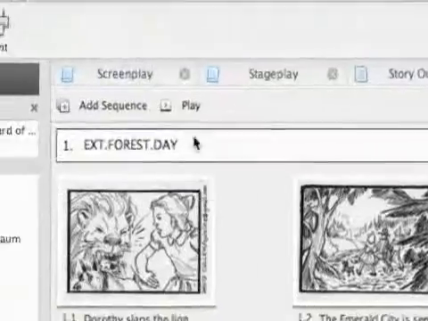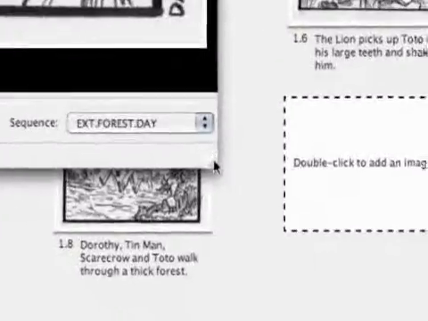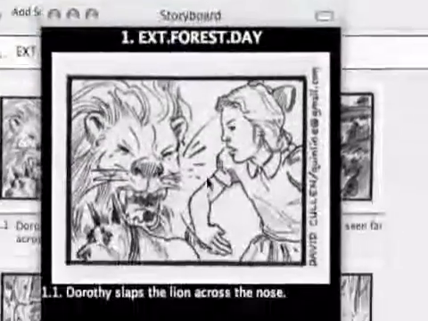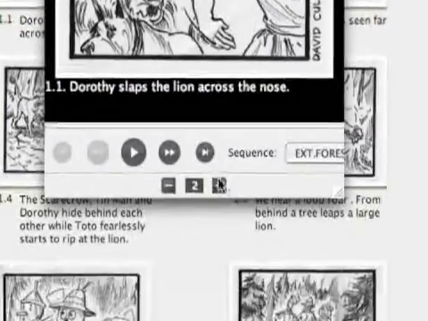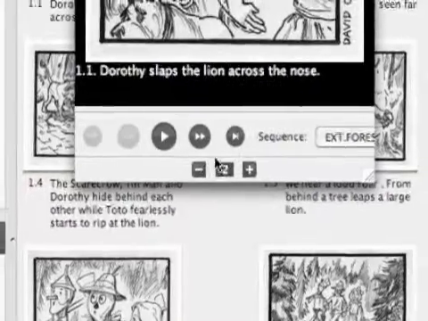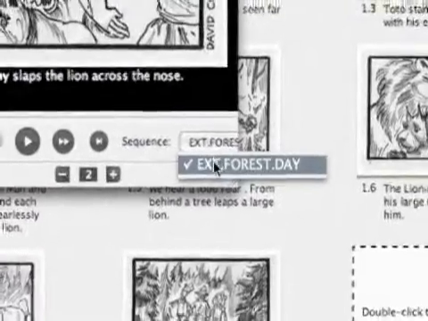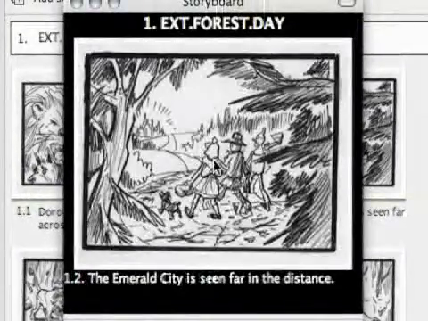And one other really cool thing about it is this play button right here. You just click on that. Let me make it a little smaller so you can see. And you can play your storyboard in a little player here. So you set the number of seconds in between frames or individual storyboards right here. There's a drop down for the sequence, and then you hit play, and you'll see it'll start playing.